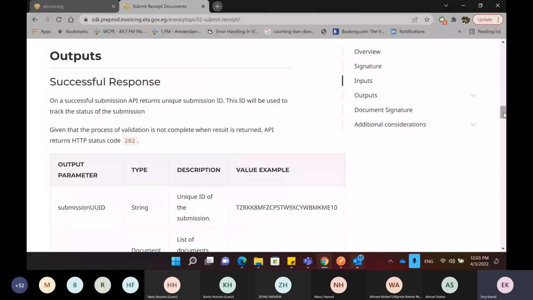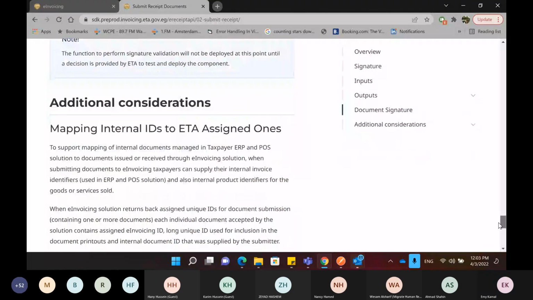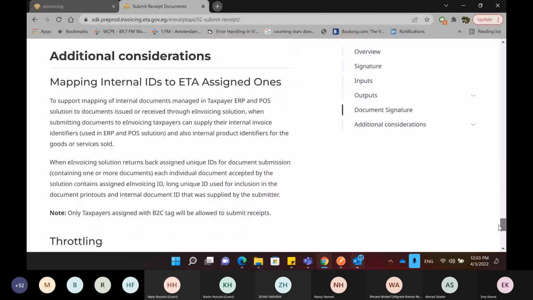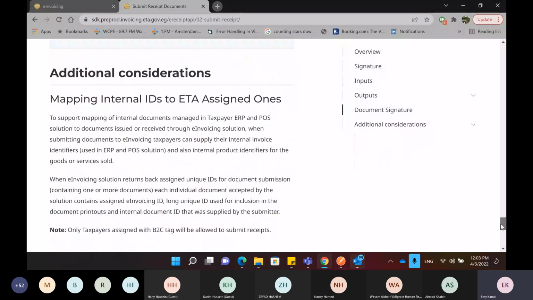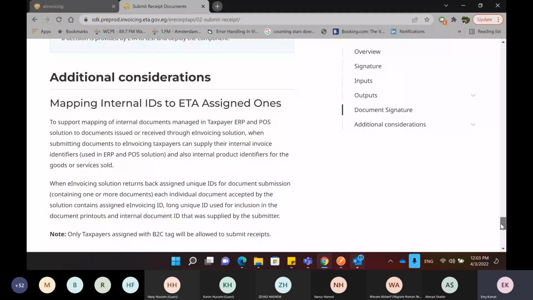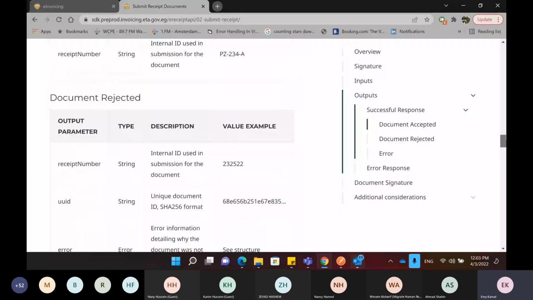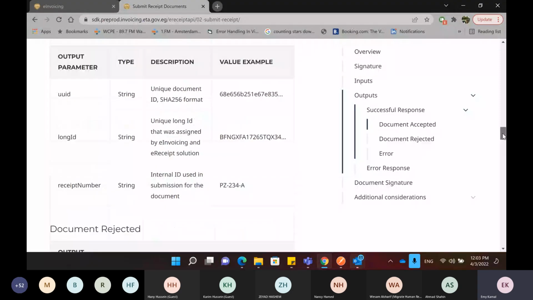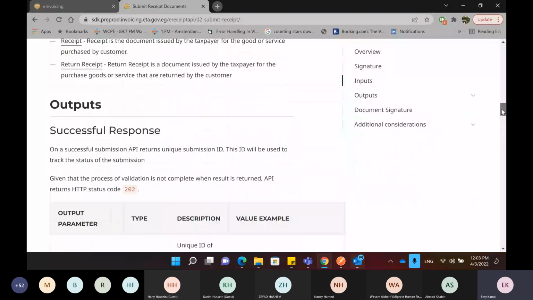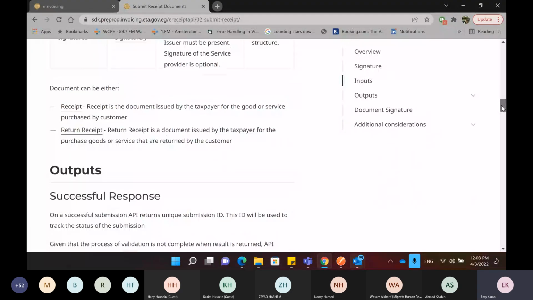Just to show you some notes. It's not, I'll show it to you later. For the information about the submission, as I said, there are some limitations that I will be showing you later on the receipt and the structure, and we have some validations that you need to consider before submitting the receipt so that the receipt won't be rejected.